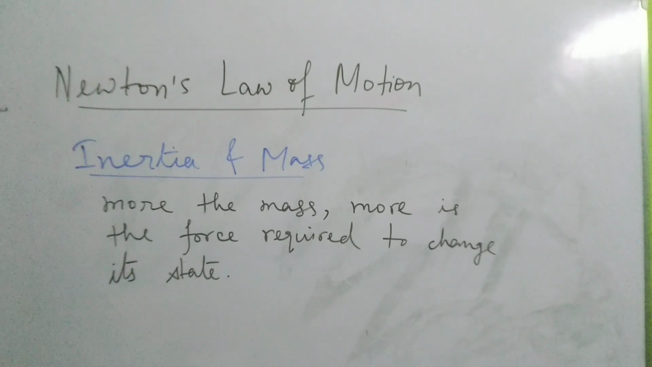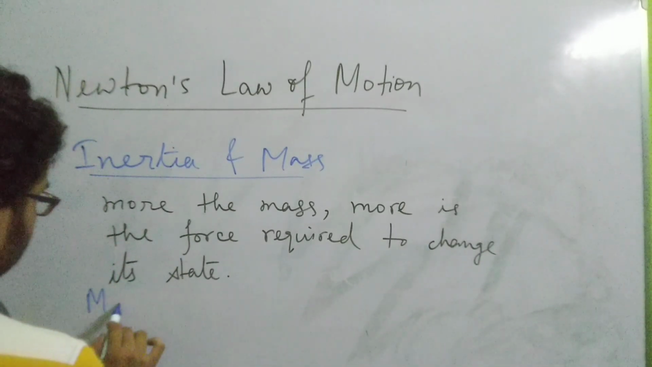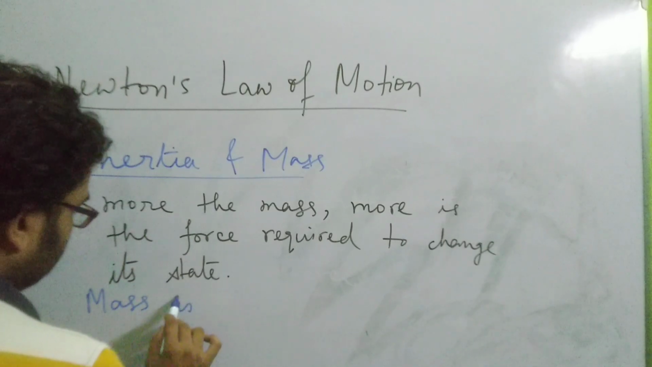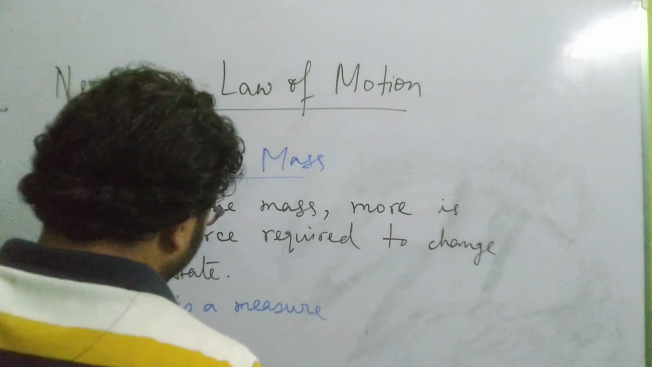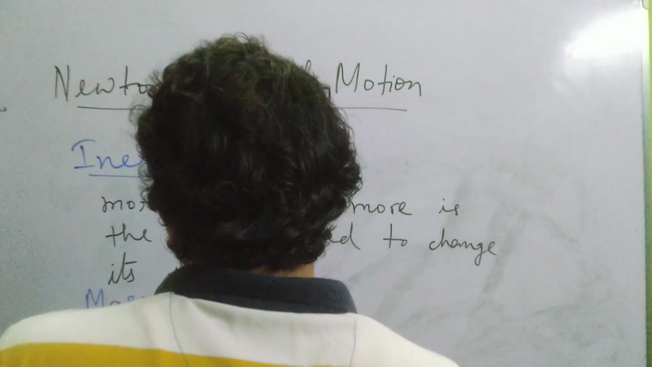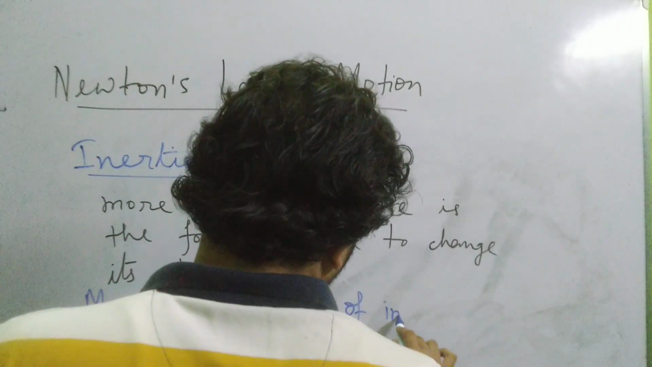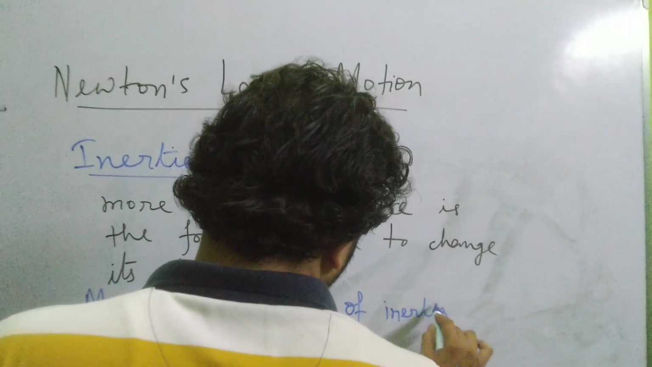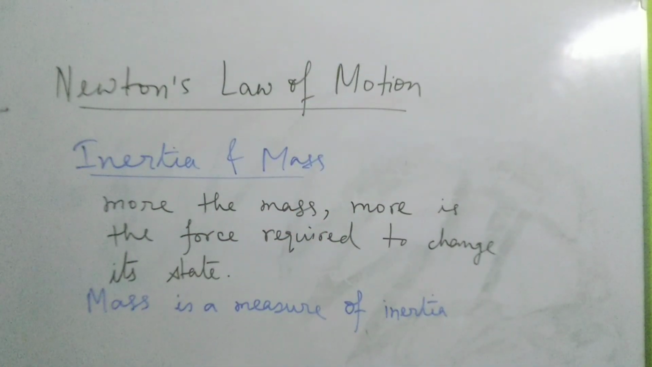So we can say that mass is a measure of inertia. We do not get any direct expression for inertia, but the mass is an indirect estimate of the inertia. Mass is a measure of the inertia. Okay, fine. So this is the relation between mass and inertia.